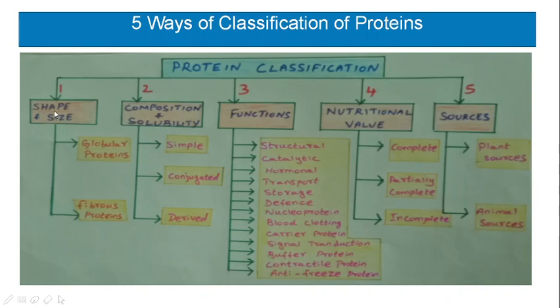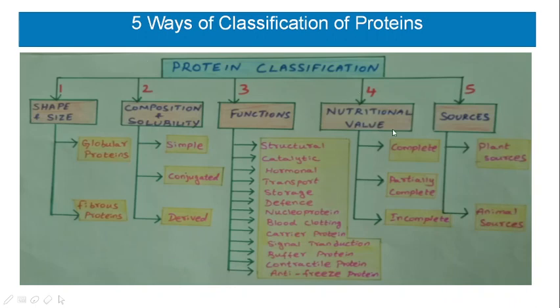Based on shape and size, proteins can be classified into globular proteins and fibrous proteins. Based on composition and solubility, into simple proteins, conjugated proteins, and derived proteins. Based on their functions, into structural, catalytic, hormonal, transport, storage, defense, nucleoprotein, blood clotting proteins, carrier protein, signal transduction protein, buffer protein, contractile protein, and antifreeze proteins.